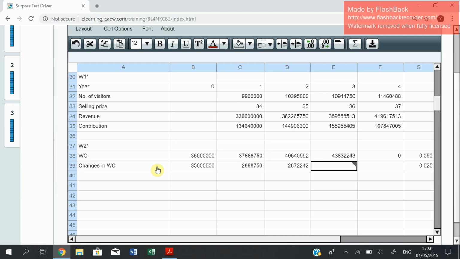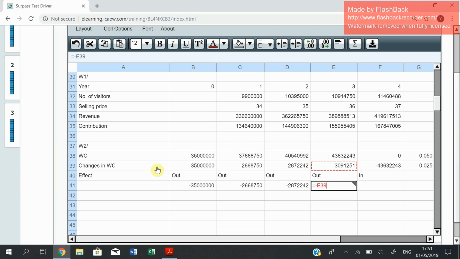Again, the changes in working capital is important. This one minus this one. Now the effect: an increase is an outflow. Just to write it down for you to understand: this is an outflow increase, outflow increase, outflow increase. This is a decrease, so it is an inflow. Given that it is an outflow, it should be included as negative.